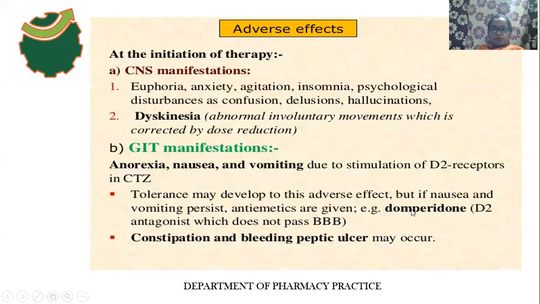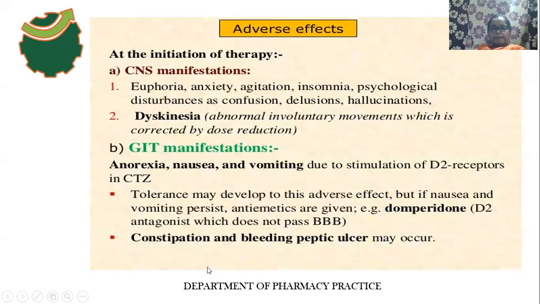So this domperidone blocks the D2 receptors in the CTZ. Levodopa causes anorexia, nausea, and vomiting, and these symptoms will be relieved by an antiemetic drug. The name of this drug is domperidone.